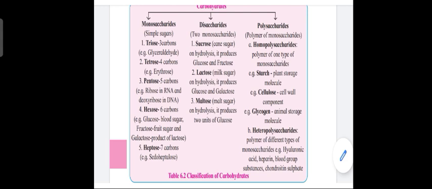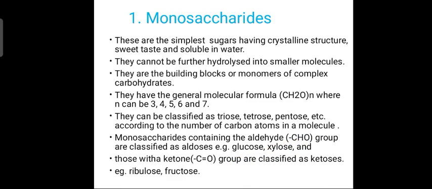Now let us discuss these carbohydrates in detail. The first one is the monosaccharide. These are the simplest forms of sugar, having a crystalline structure, sweet in taste and soluble in water. They cannot be hydrolyzed because they are made up of one simple unit. They are the building blocks, the monomers, of complex carbohydrates.